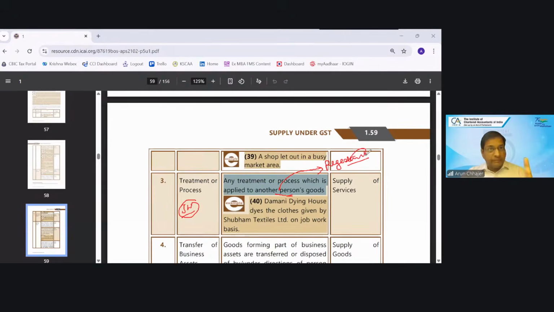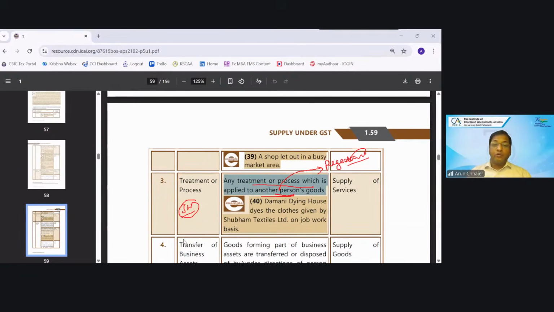So always remember that for qualifying as job work, the treatment or process should be applied on another registered person. In case of job work, the principal should be registered, then only my transaction will qualify as job work and the transaction would be taxable accordingly.